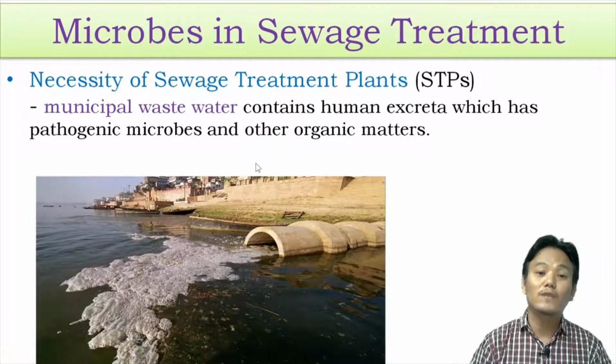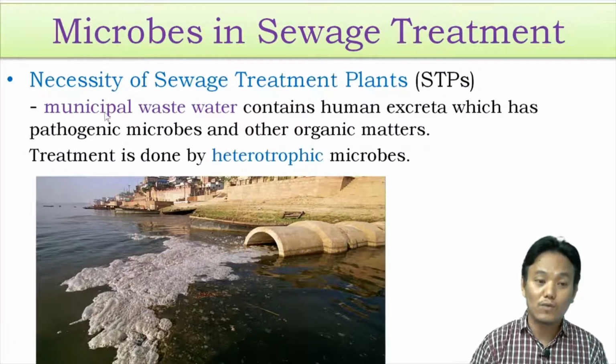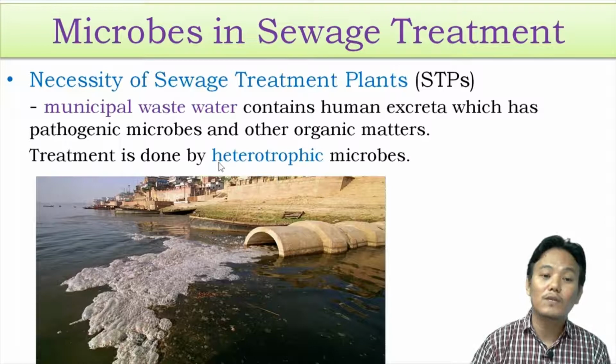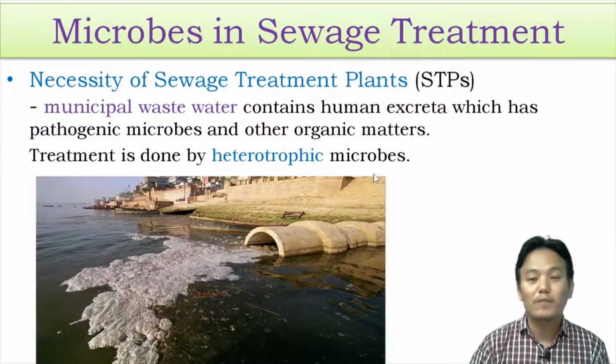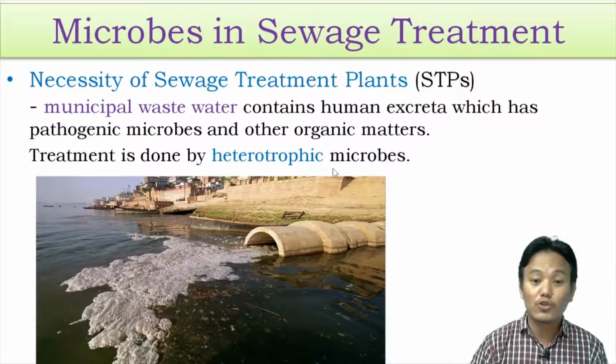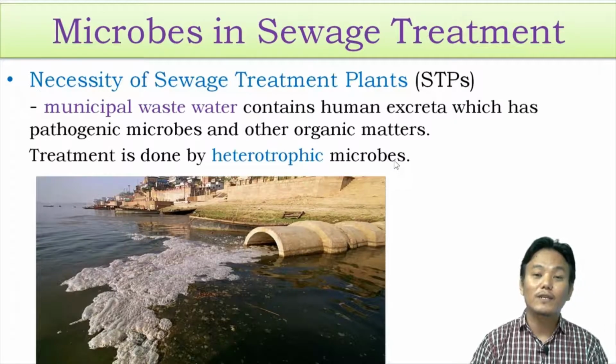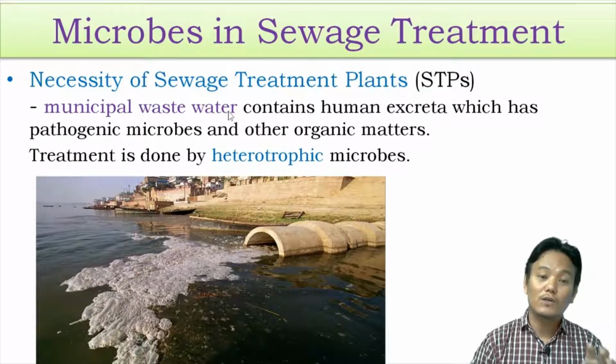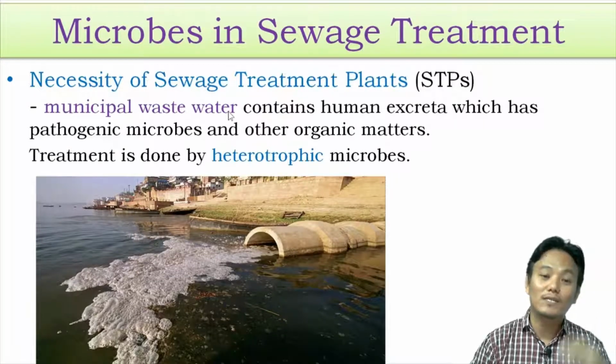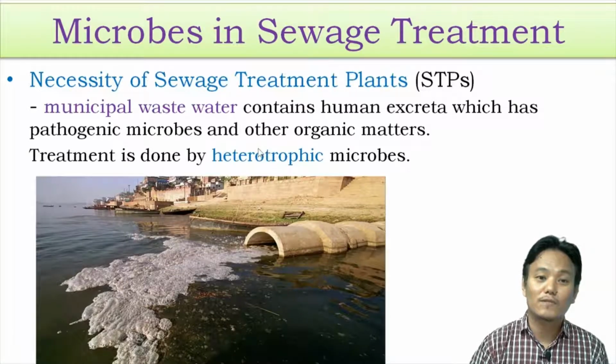Before being released into natural water bodies, the sewage should be treated first in sewage treatment plants. In sewage treatment plants, the municipal wastewater is treated with heterotrophic microorganisms. These heterotrophic microorganisms make the sewage water safe to be released into the natural water bodies. And that's why sewage treatment plants are necessary.